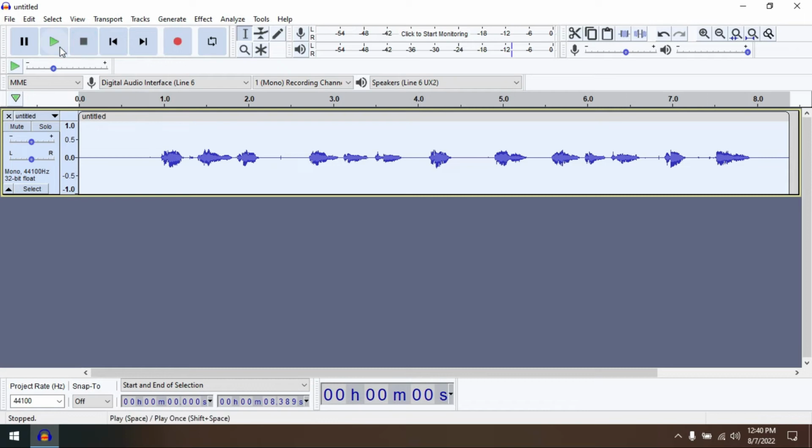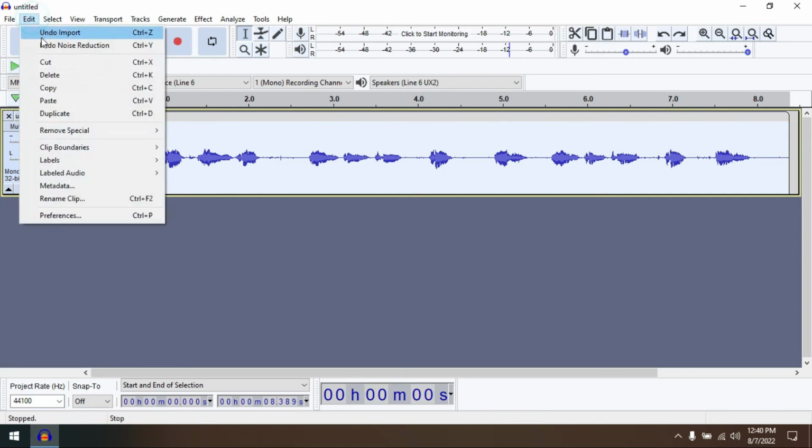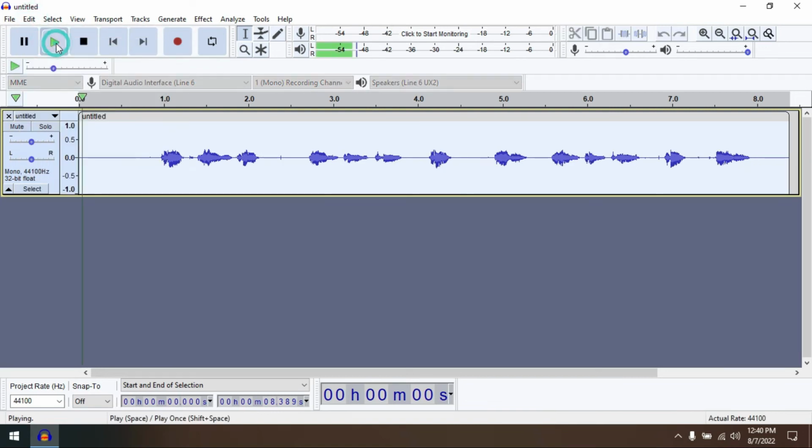Now see the difference in the sound before and after. Check 1, check. Noise is completely gone.